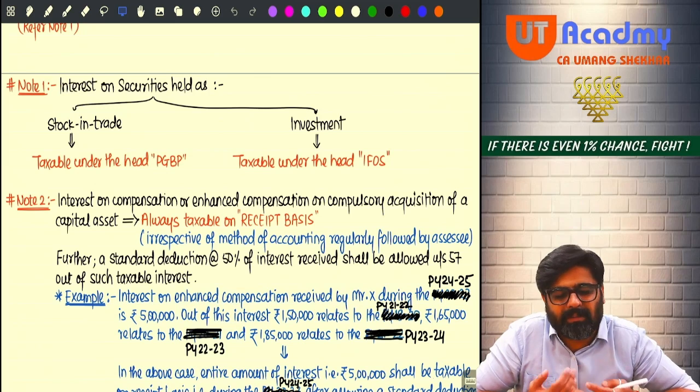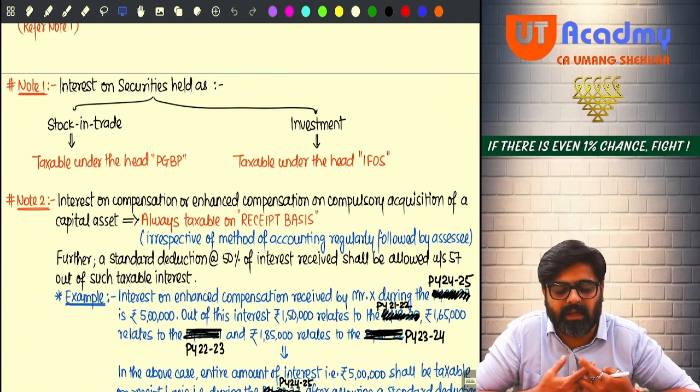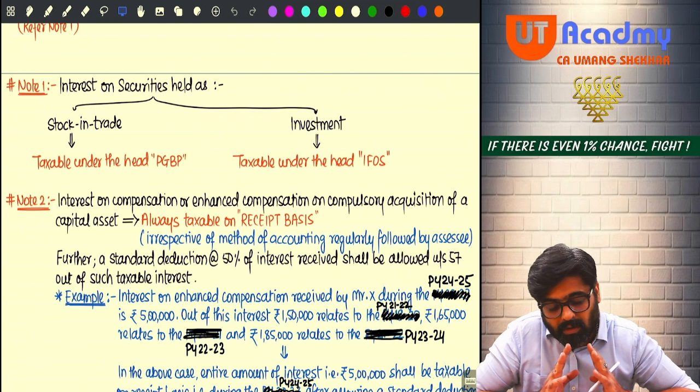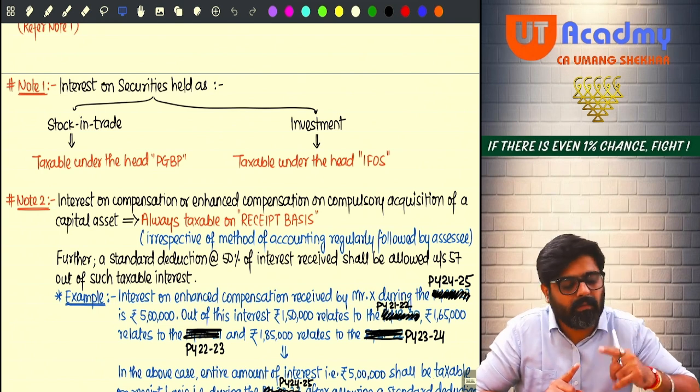You are not in the investment business. You are not in the buying and selling of securities, so the security is not your stock in trade. But if securities are your stock in trade, you are in the business of buying and selling securities, so whatever interest comes on them goes to PGBP.